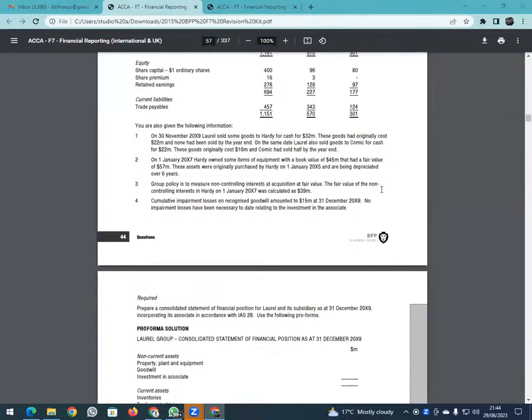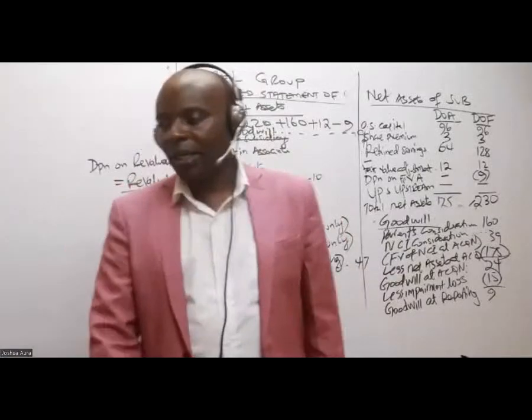So you take 39 plus 11, and then you subtract the share of the impairment loss. Remember, impairment loss was 15. So these guys, you give them 20%, 3. So if you take that 50 minus 3, we got 47 for NCI.